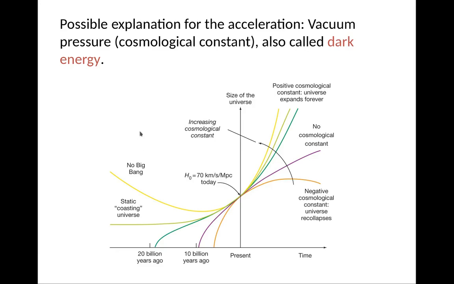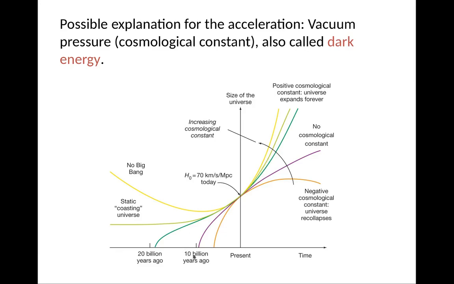In order to explain this acceleration, you had to have some sort of extra pressure which pushes things apart. This pressure had to be universal, always there, and not related to matter or anything else. So this was called dark energy. Another way people call it is the cosmological constant. It was believed for a really long time that the universe followed the purple curve, with no cosmological constant, but now we know that in fact the universe has to have a cosmological constant.